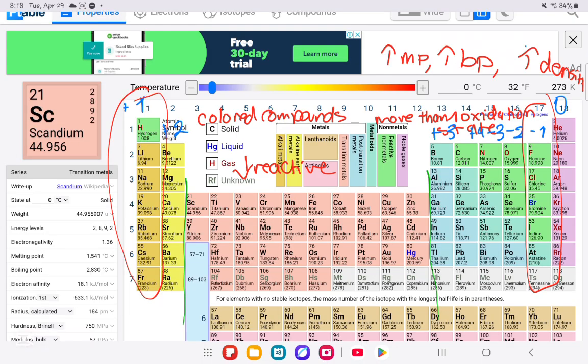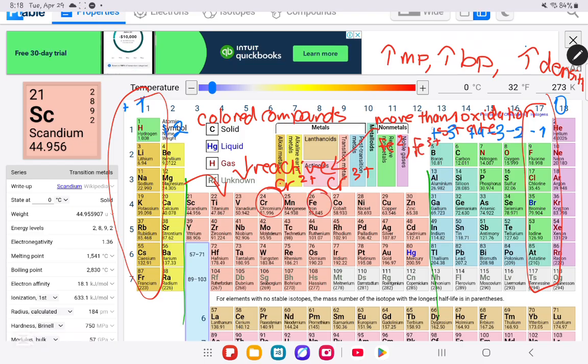That means they need to gain one electron. The more you move, you will see that the more electrons will need to be gained. If you move over here, you have chromium, for example, with Cr2+ and Cr3+. Or iron, which is Fe, you also have Fe2+ and Fe3+. As you can see, these numbers are greater than 1.